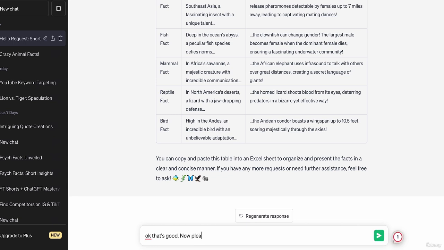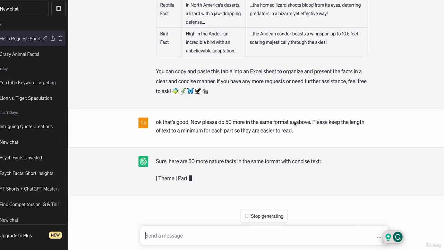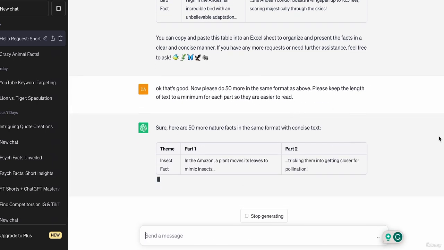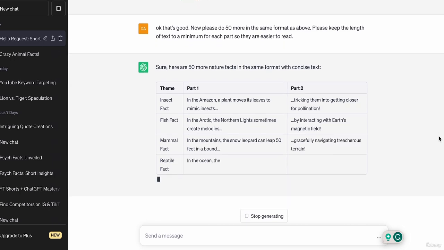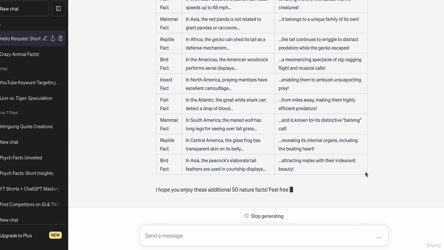So, okay, that's good. Now, please do, let's say 50 more this time, see if it works. 50 more in the same format, but we need to reduce the size. So please keep the length of the text to a minimum. We just want it short and snappy, guys. We don't want too much text on these shorts. So if we ask it one more time to just reduce the length of the text so it's easier to read, hopefully it should be better. Let's have a look. Okay, perfect. Yeah, that's so much better. As you can see, guys, the length of the text is massively reduced. That'd be so much easier for our viewers to read on there.